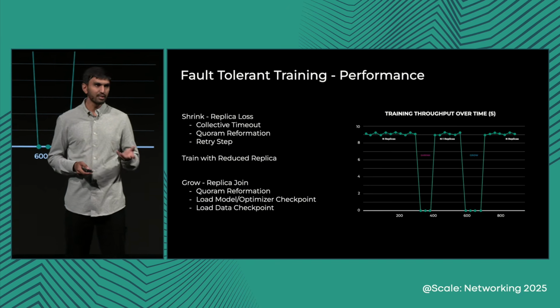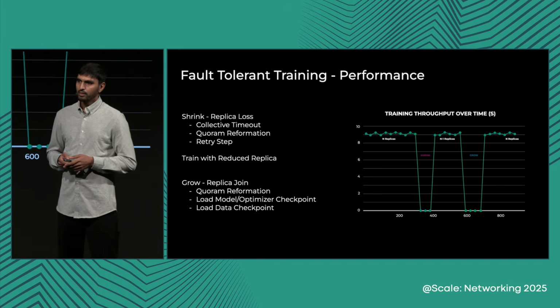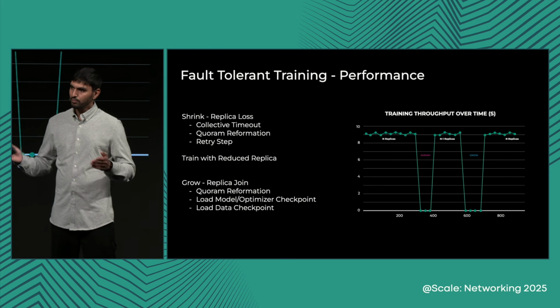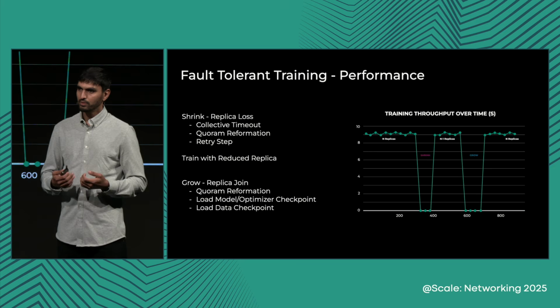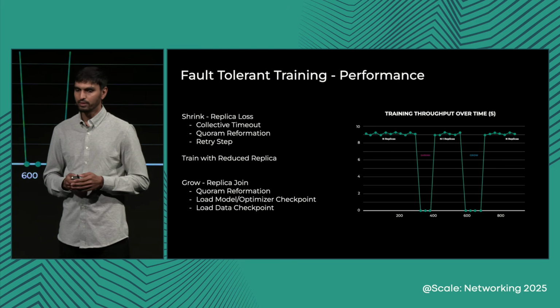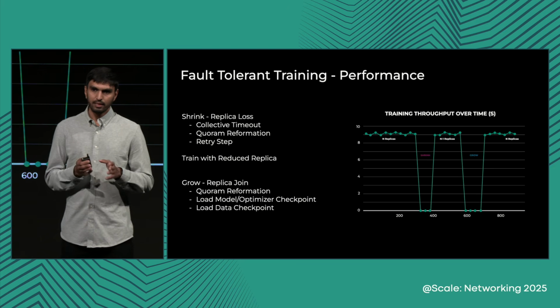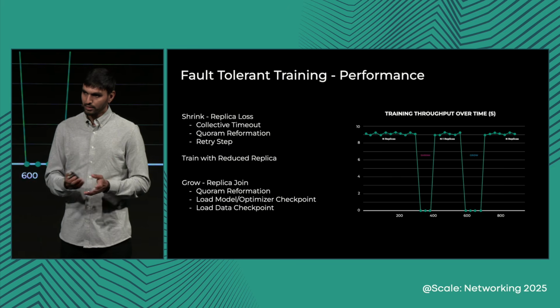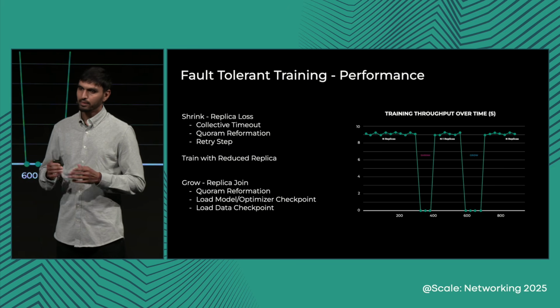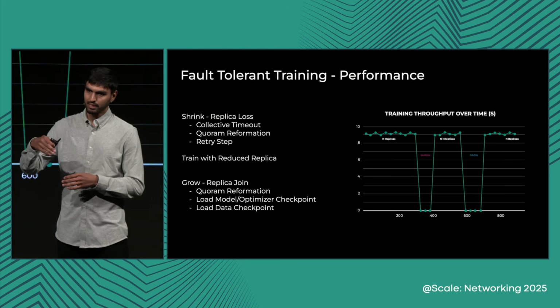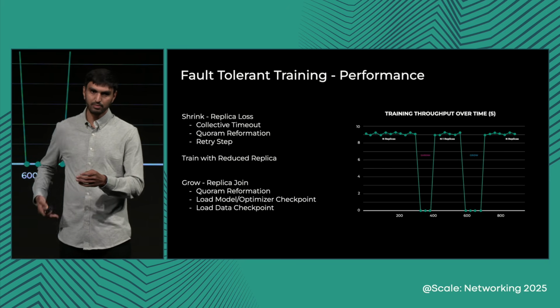And this is bounded by a timeout value. Subsequently, all the replicas will check themselves into the quorum and get a new quorum view in which they notice that it has shrunk by 1. And then they'll form a new communicator with n-1 participating replicas, and then they'll go about retrying the steps that failed and resume the training.